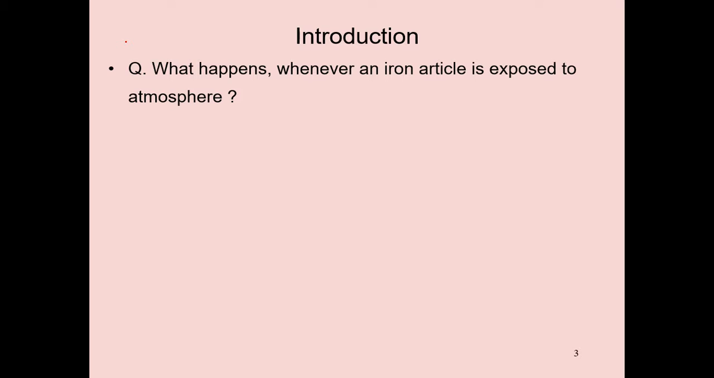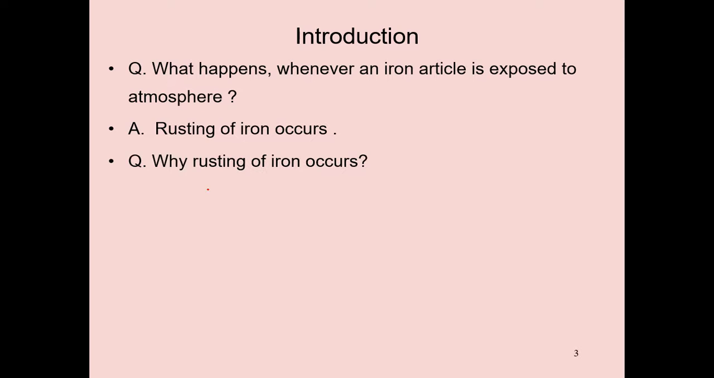I would like to ask some questions. Already I have written here: what happens whenever an iron particle is exposed to the atmosphere? Do you know? What is the answer? It's rusting. Rusting of iron occurs. Already you know. So why does rusting of iron occur? Why is the metal going to rust? Because of the effect of atmospheric gases.